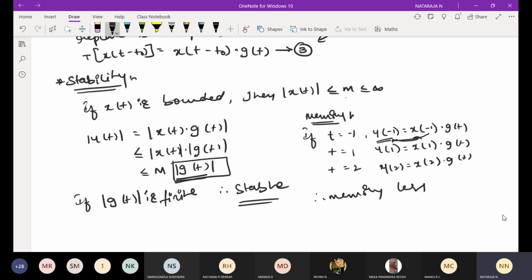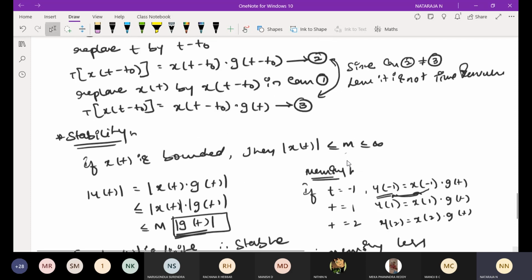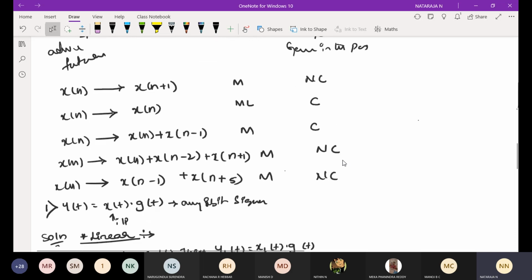Once the system is memoryless, then we can tell that it is a causal system. Since the output does not depend on the future values of the input, hence it is a causal system. When you are dealing with memory and causal, this table will be working.